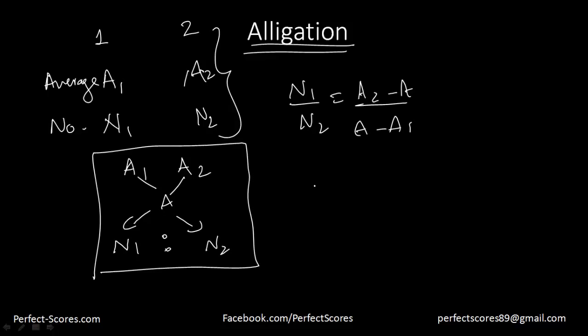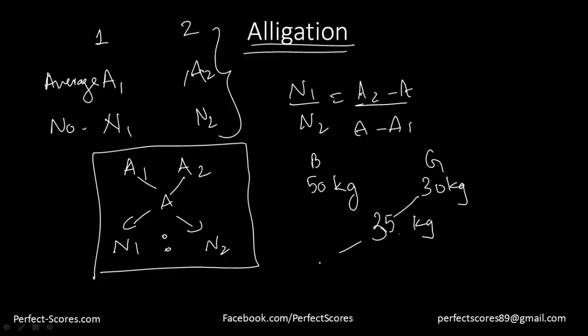So this is what allegation was. Let's suppose the average weight of boys in a class is 50 kg, and average weight of girls in a class is 30 kg. Then the average weight of the whole class is, let's say, 35 kg. What is the ratio of boys and girls in the class? That is going to be 5:15, which is 1:3.